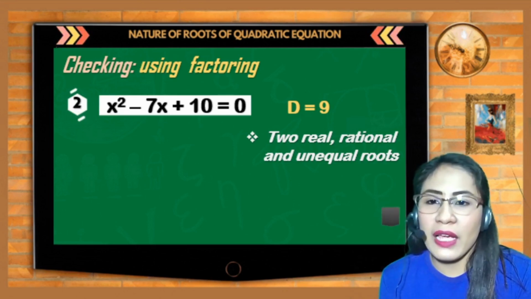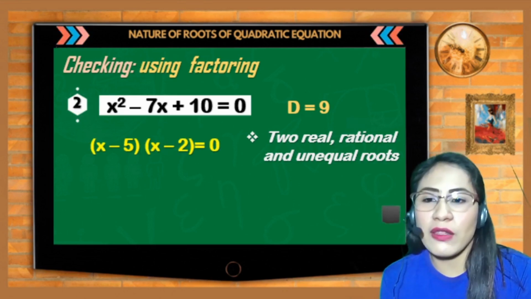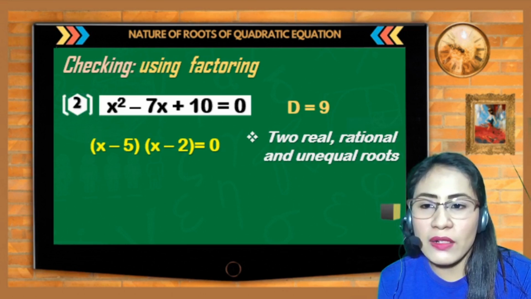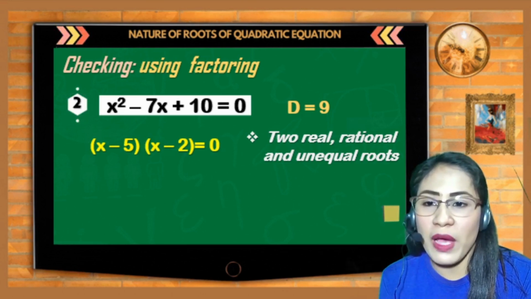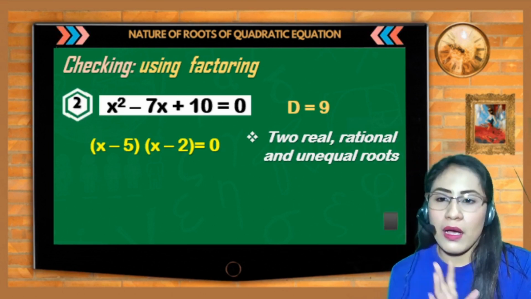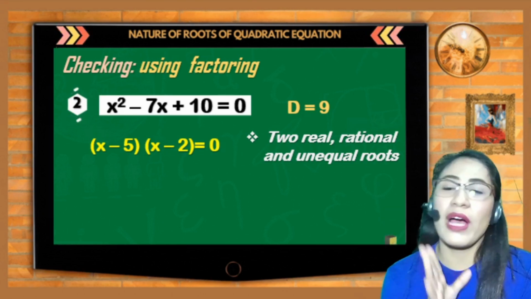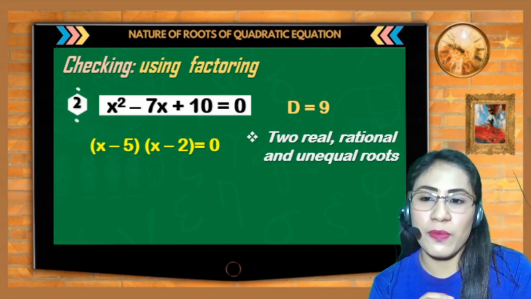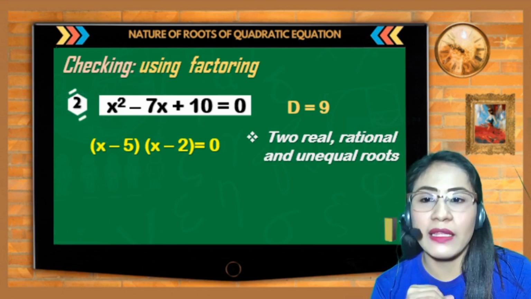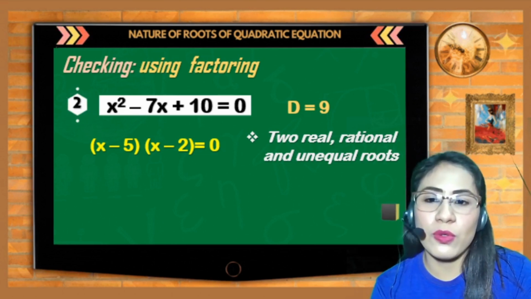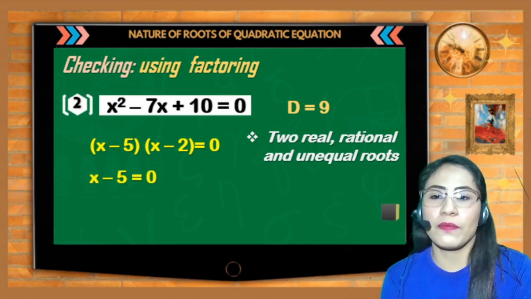So, let's try. By factoring, so, pag pinactor out natin siya, magkakaroon tayo ng quantity x minus 5 multiplied by quantity x minus 2 is equal to 0.